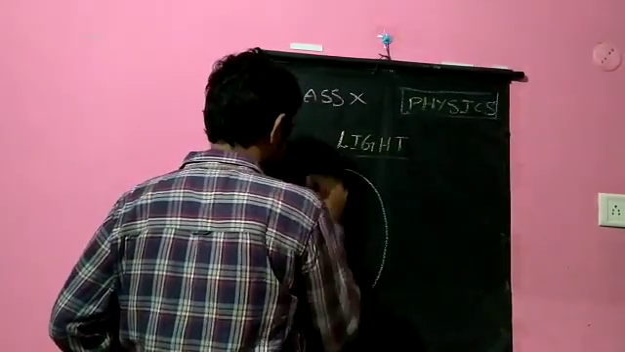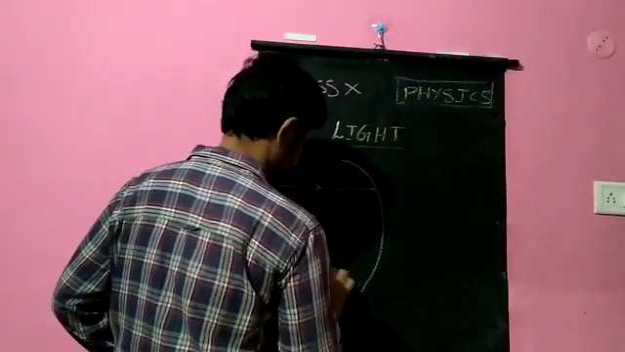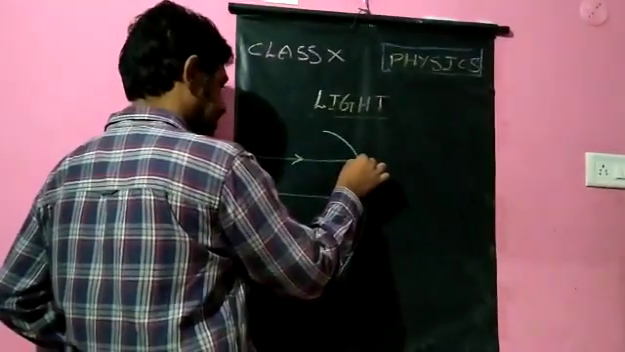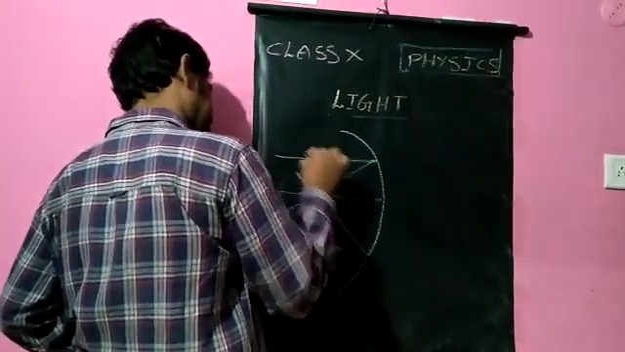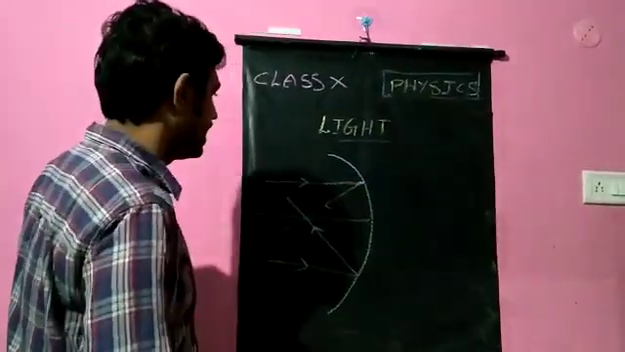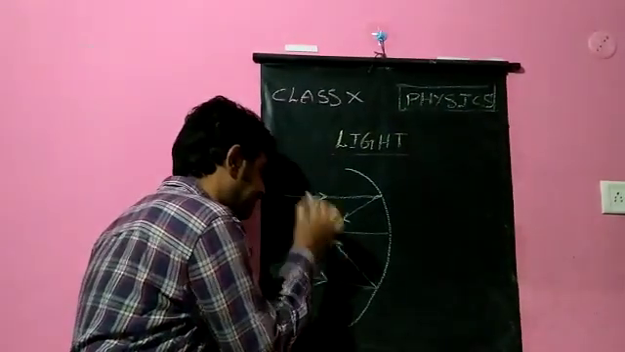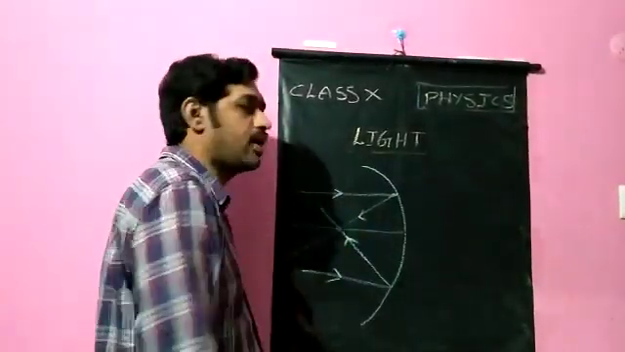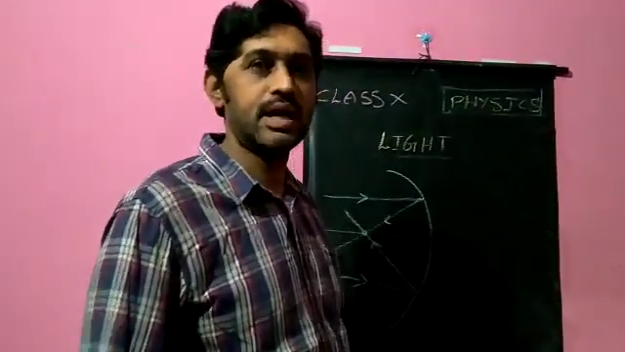The light rays fall on this. This is an incident ray and this is the reflected ray. Incident ray and reflected ray. See, all the light rays that fall on the concave mirror converge and meet at a point. So the concave mirror is known as a converging mirror, because the light rays which fall on the concave mirror are converged.